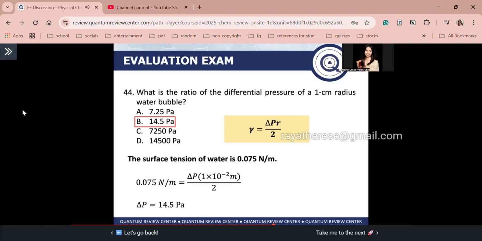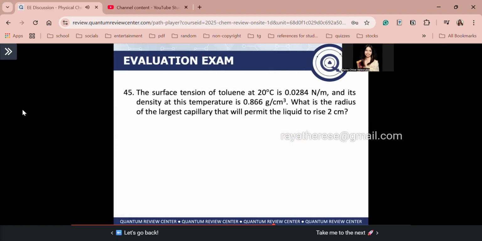So the answer is letter B. Okay. Next, guys, number 45. The surface tension of toluene at 20 degrees Celsius is 0.0284 N/m, and its density at this temperature is 0.866 grams per cubic centimeter. What is the radius of the largest capillary that will permit the liquid to rise to 2 centimeters?